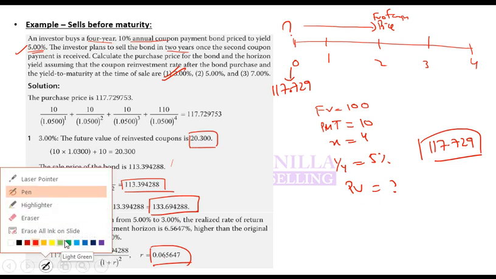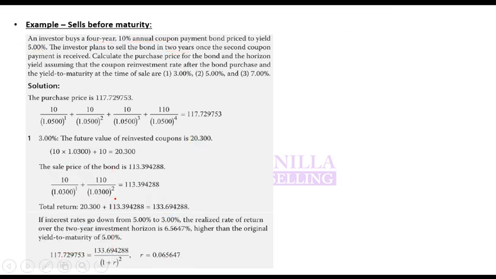Any question, confusion so far? Interest rate has two impacts. One is on price and the other is on reinvestment. It will depend on which one is being impacted more. If this impact is higher, then the overall relationship will be direct. If this impact is higher, then the overall relationship between return and the rate will be inverse.